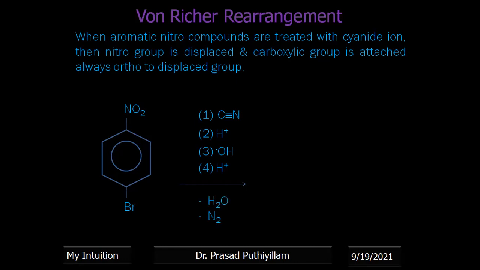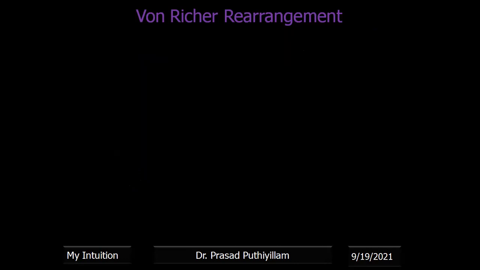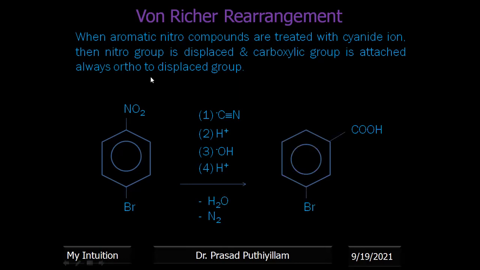So these are the reaction, and these are the molecules which are removed. Water molecules are removed. NO2, that is, N2 nitrogen gas, is also removed from the system. Then we are getting a product which is ortho to the leaving group. Here the leaving group is NO2. NO2 is not present. Ortho to NO2, we are getting a carboxylic acid group. So this type of reaction comes under the von Richter reaction. We are discussing the mechanism of this one.